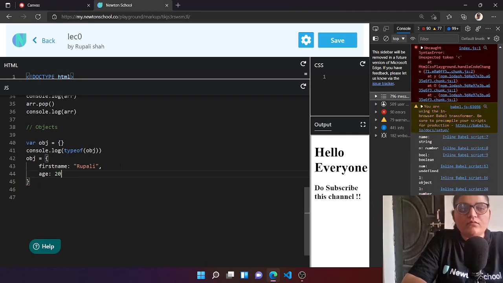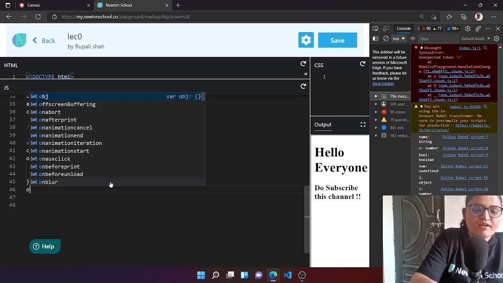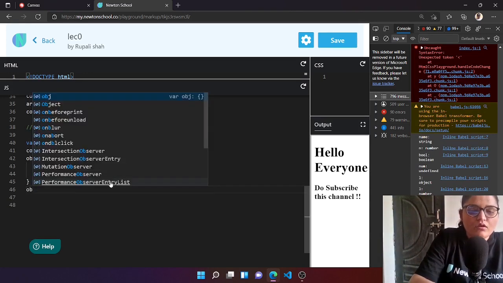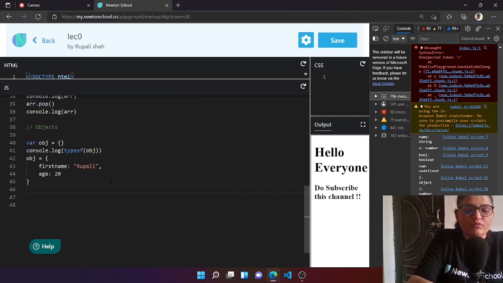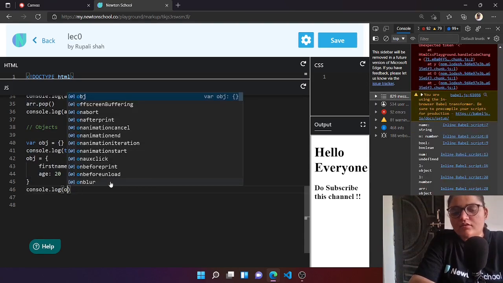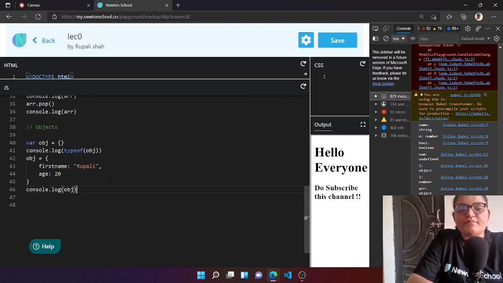Now I can have my object printed. So let's have console log over here of object. Now you can see that we have an object where first name is Rupali and age is 20.